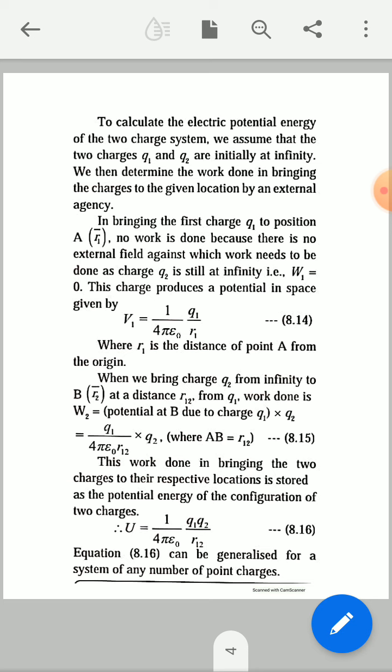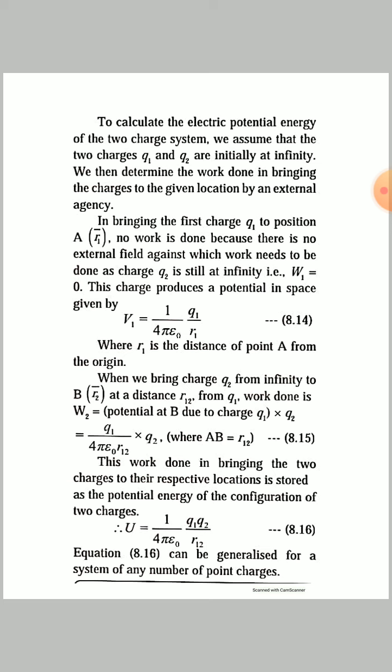This is the generalized equation whenever two or more charges are in a system. The potential energy of these point charges is U equal to 1 upon 4 pi epsilon 0 into q1 into q2 upon r12. So in this way, we can find out the potential energy of the point charges in the system.